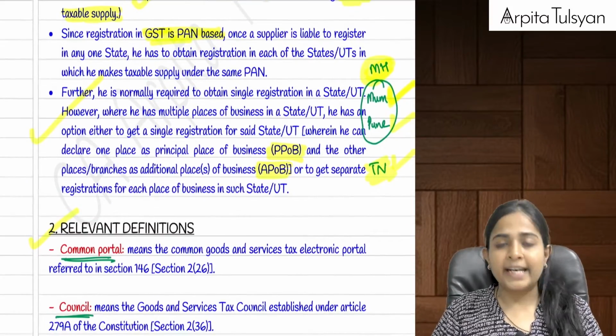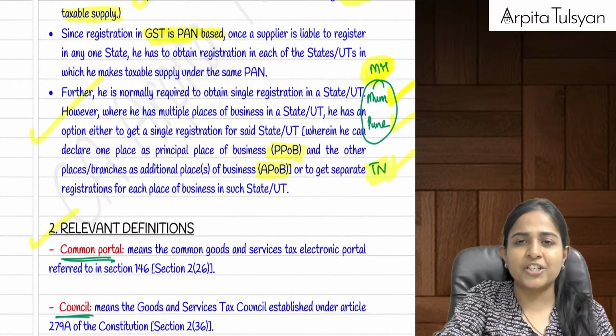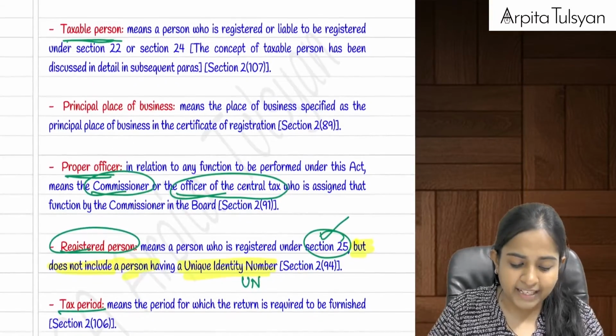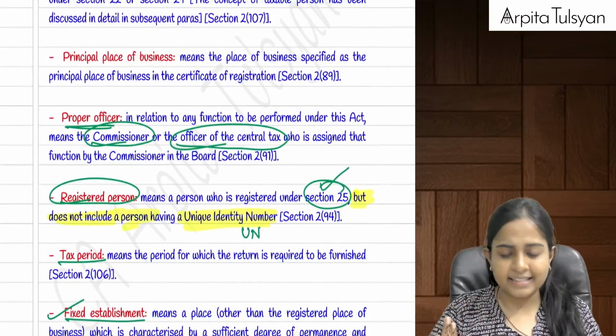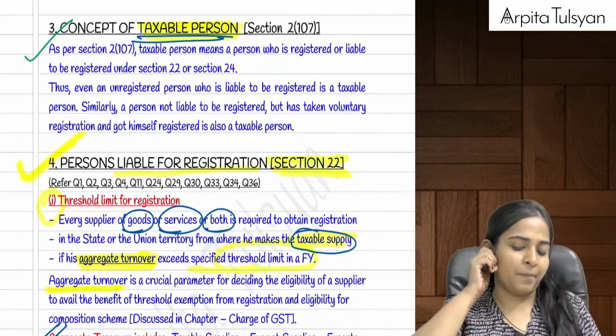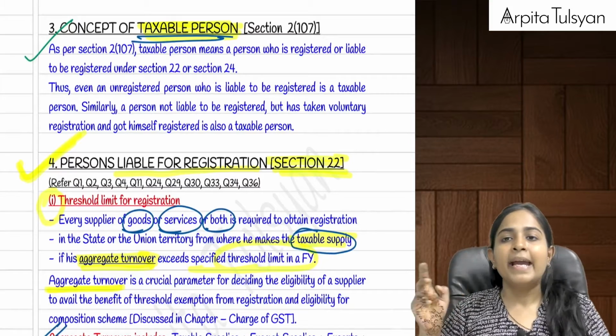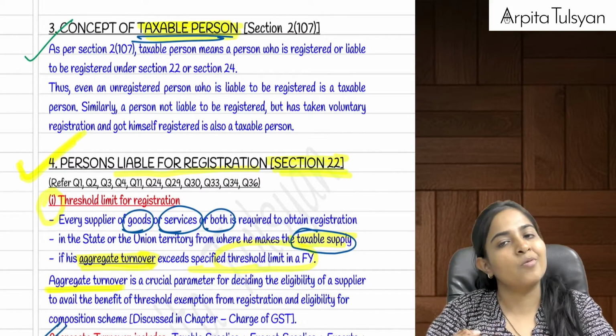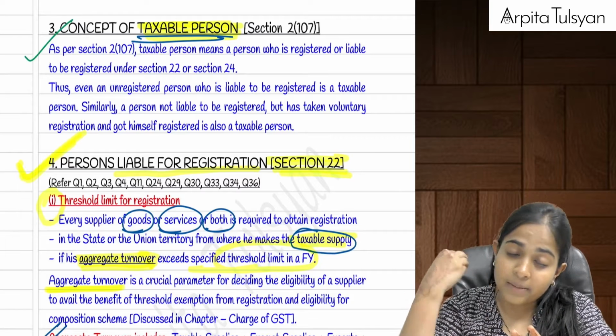Then going on to the next part where we discussed definitions. In definitions, one of the most important definition here is of the taxable person. Rest definitions you can manage. In case of taxable person, three persons will be included. First one, any person who has got himself registered.